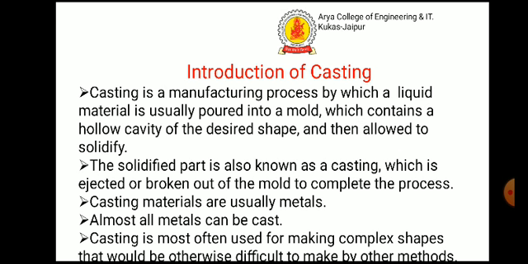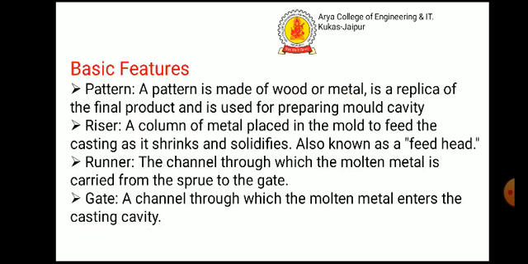This solidified part is also known as a casting, which is ejected or broken out of the mold to complete the process. Casting materials are usually metals. Almost all metals can be cast. Casting is most often used for making complex shapes that would be otherwise difficult to make by other methods.